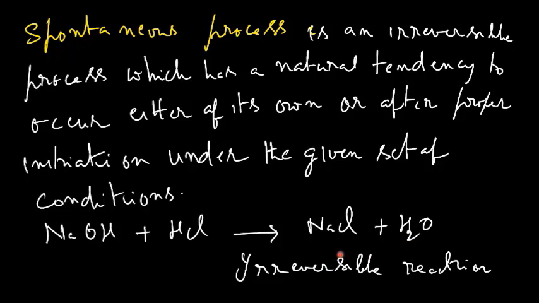If you dissolve sodium chloride in water, you will not get back sodium hydroxide and hydrochloric acid. The salt solution does not change either blue litmus to red or red litmus to blue. So this process is an irreversible reaction. Strictly speaking, all spontaneous processes are irreversible reactions.